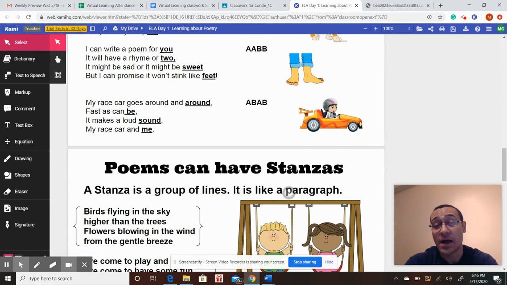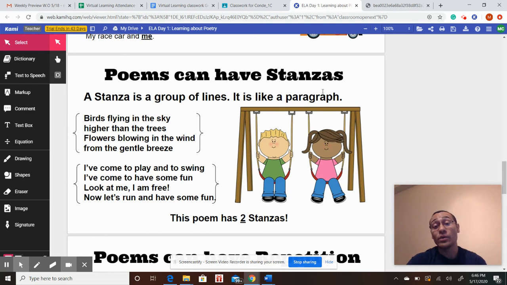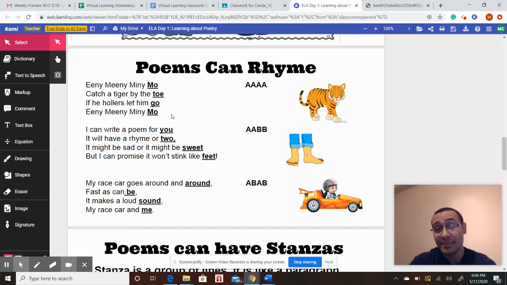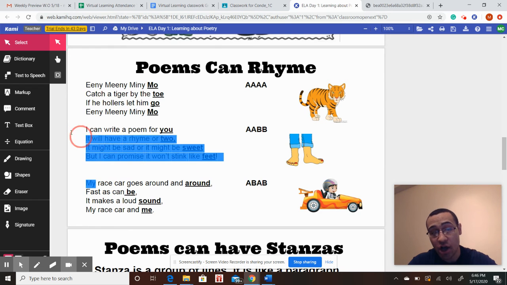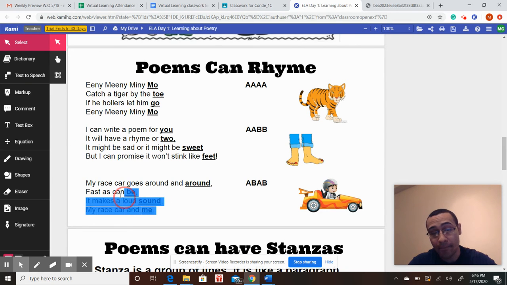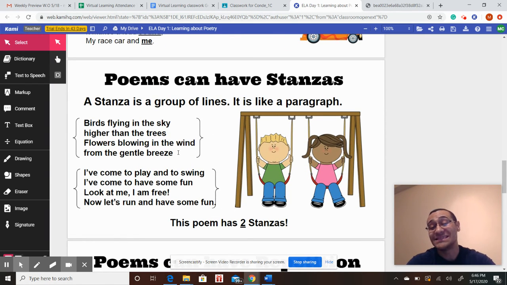Here's the last thing that I want to talk about for poems, and this can also get a little bit tricky. When we're talking about poems, just like you saw up here, these poems are in chunks. See this chunk of a poem, this chunk of a poem, and this chunk of a poem? Now, if this were to all be one poem, going back down here, we would call those stanzas.